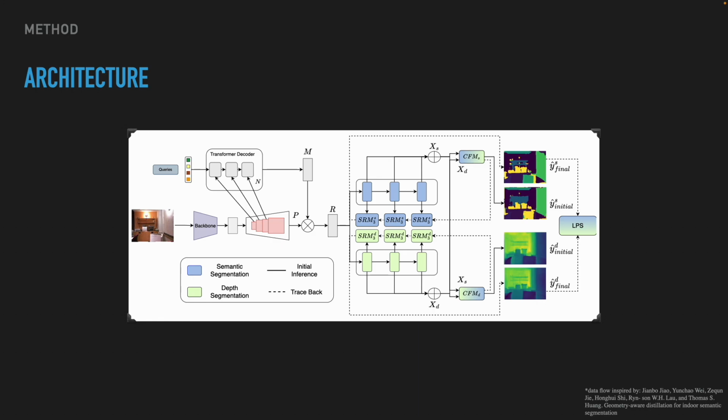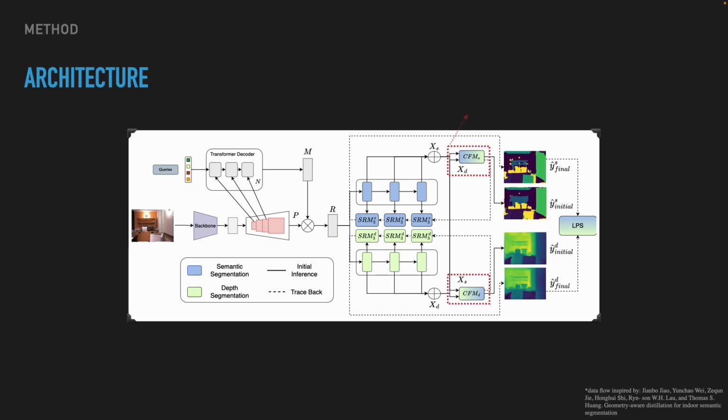We now present our module architecture. Starting from left to right, our input image is processed by a mask to form a backbone, which serves as a feature extractor for all tasks. This results in the set of shared parameters R. Then, task-specific decoders take the embedding R as input and will further tailor the image to serve the task at hand. The decoder blocks are shown in blue for semantic segmentation and green for depth estimation. The respective outputs are then concatenated through pyramid feature fusion to produce the representation XS and XD.